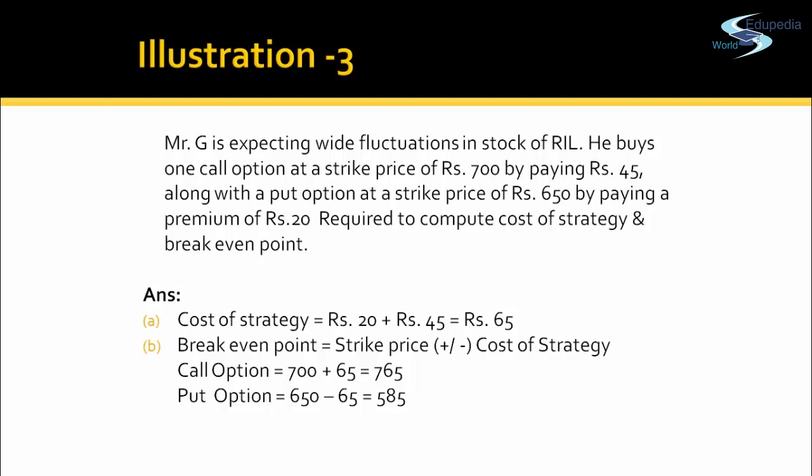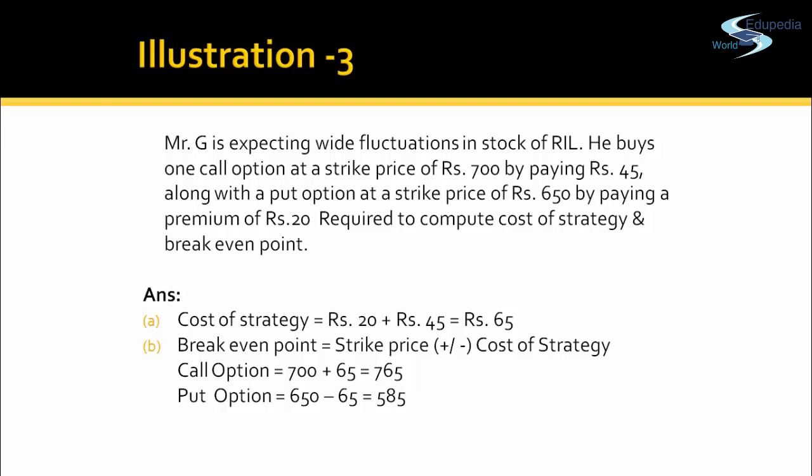Now what if I have to compute the break even point? So for a call option, which Mr. G has a right to buy at 700, at present if the price is 700, then there is a loss equal to the cost of strategy, 65.